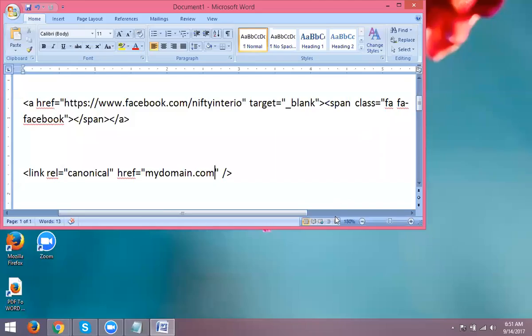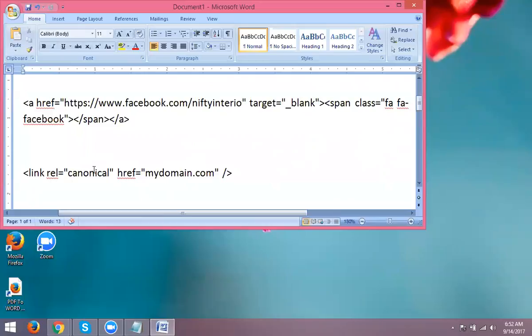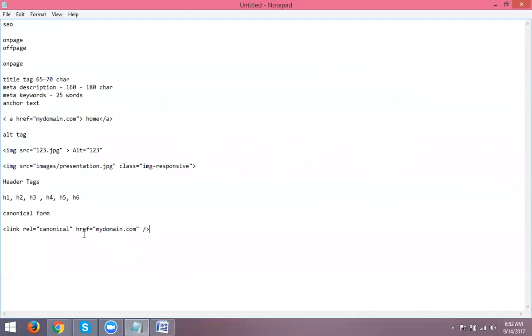So this is called canonical syntax. Link rel canonical href mydomain.com. So what link are we using for the particular page? The same link will be displayed as your canonical here. Is it clear? This is called the canonical syntax. Is it clear? Understand?